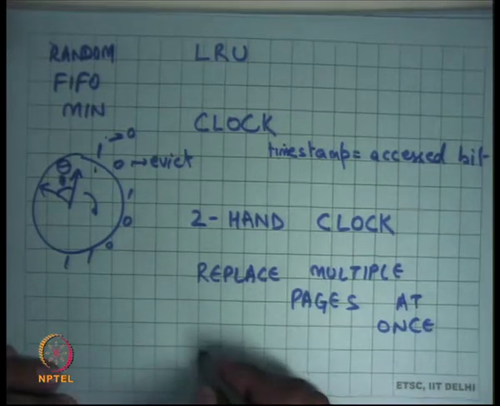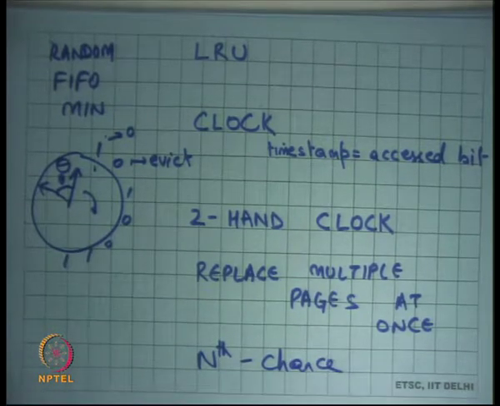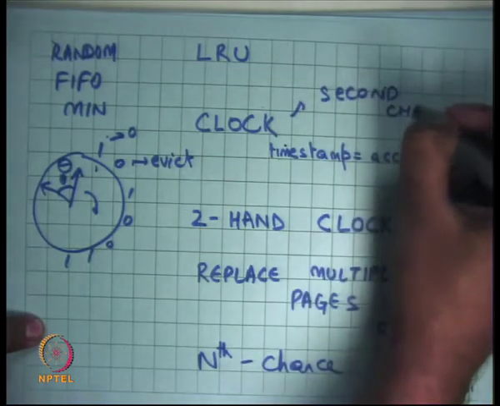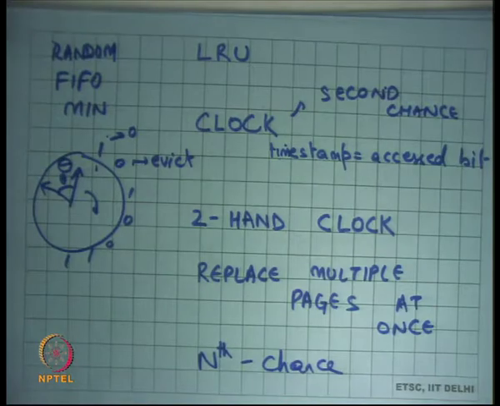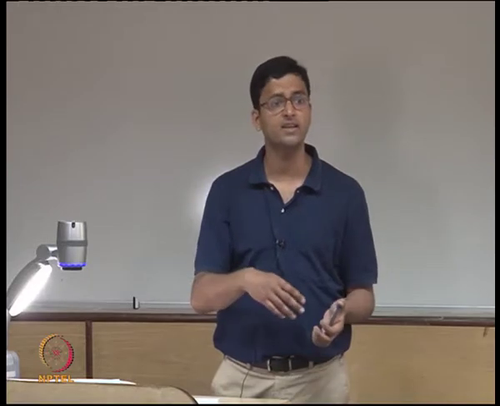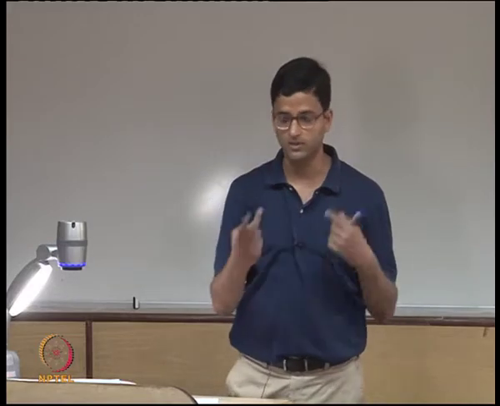Another straightforward extension to the clock algorithm is what's called the nth chance algorithm. One way to think about the clock algorithm is that it's also called the second chance algorithm, where pages that have been accessed recently are given a second chance. You basically process all your pages in FIFO order, but if you see that a page has been accessed recently, you set it to 0 and give it another chance to prove itself once again. If it's able to, you give it yet another chance. But if it's not accessed recently, then it gets evicted. So it's a second chance algorithm.